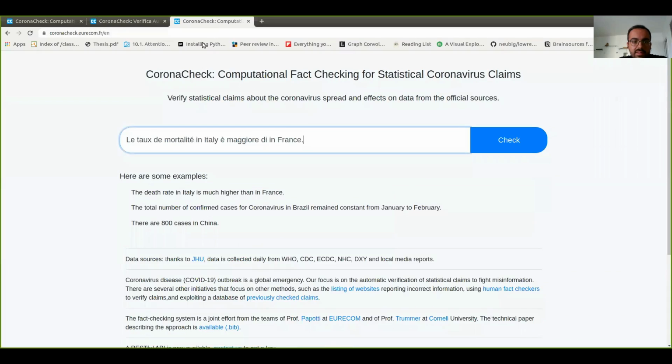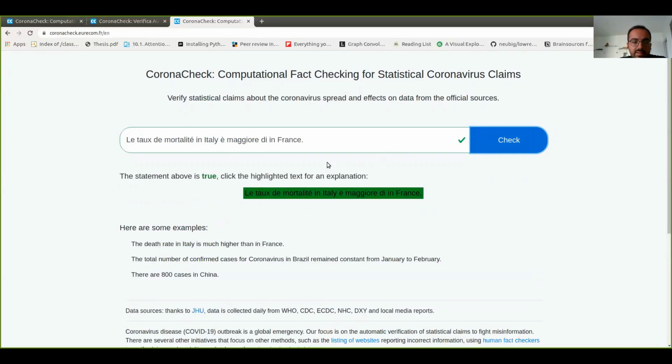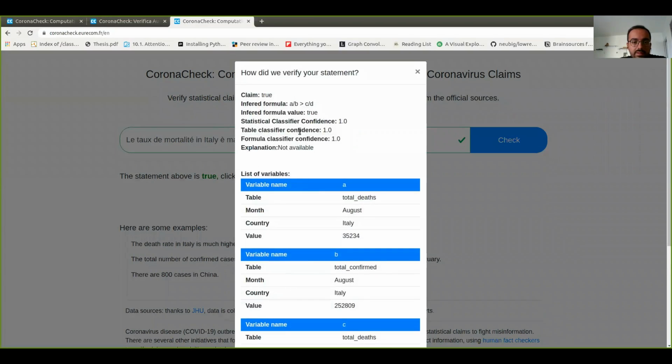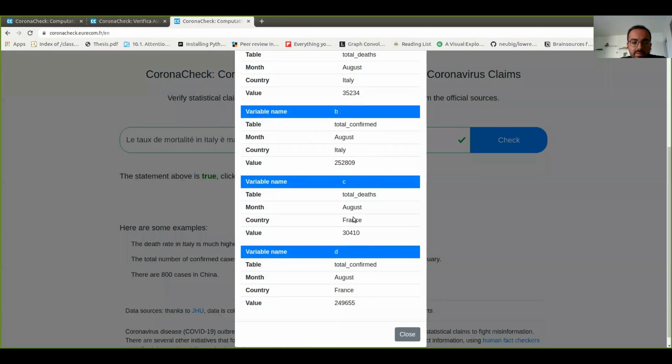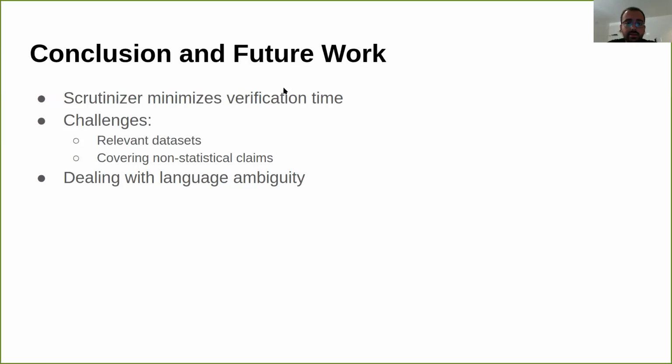Finally, since the system is trained on XLM, which is a pre-trained language model, we can benefit from its cross-lingual training by mixing multiple languages in one sentence. So here we're mixing French, English, and Italian together. Once we click on check, we can see that the system still verifies the sentence correctly. And you can see the associated explanation here.